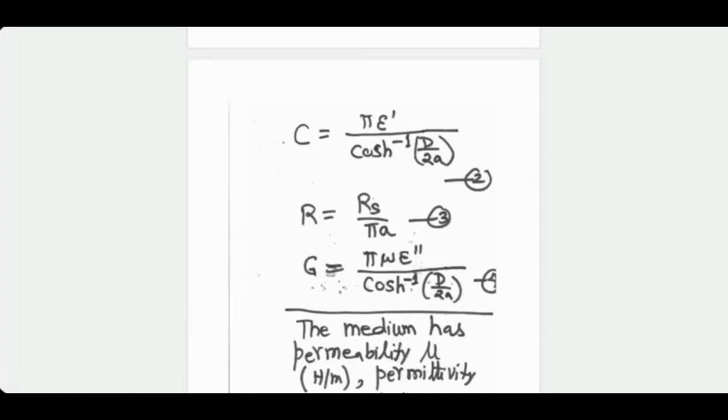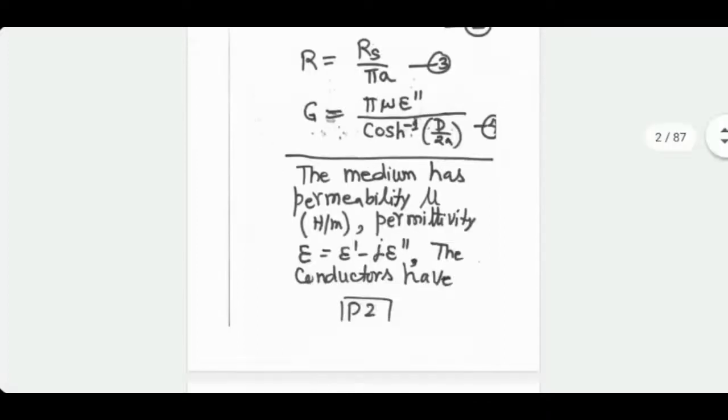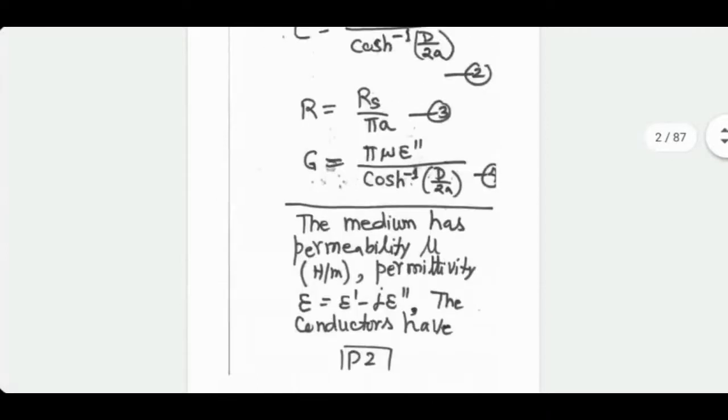The resistance is calculated using a concept called surface resistance divided by pi multiplied by radius of the wire. And I'll come to that surface resistance RS in a minute. The permeability mu is in Henry per meter, permittivity is in Farad per meter. If it's a lossy medium, then mu and epsilon will be complex numbers. For the lossless media, they are real numbers.